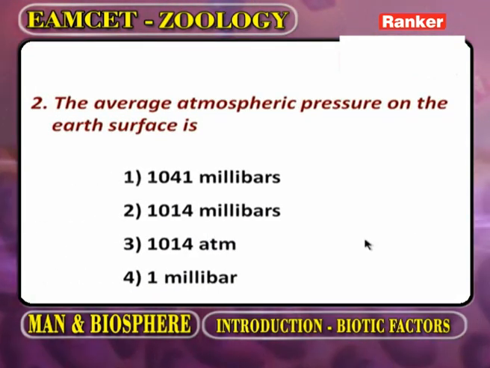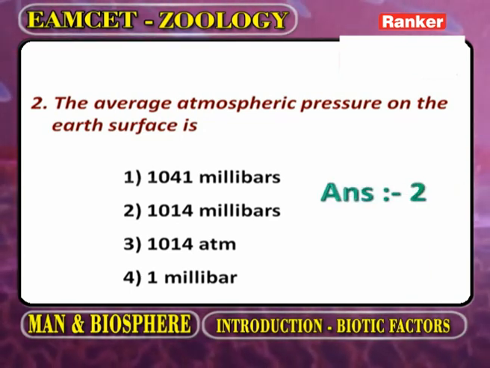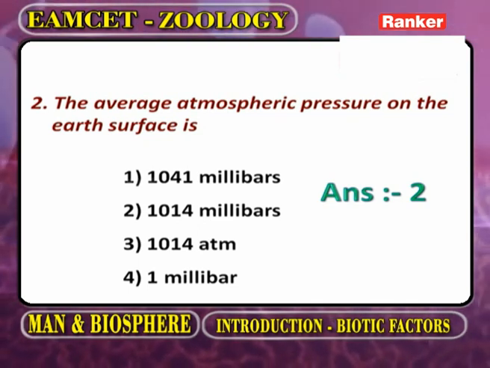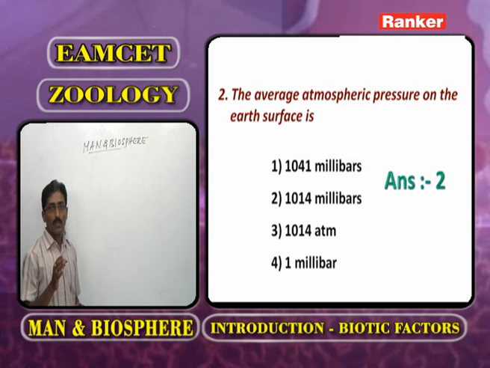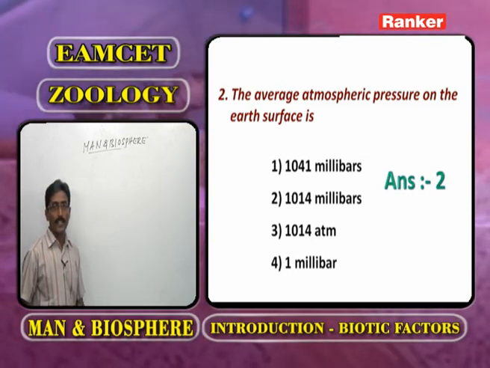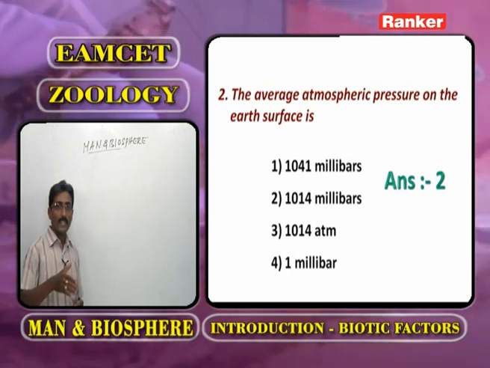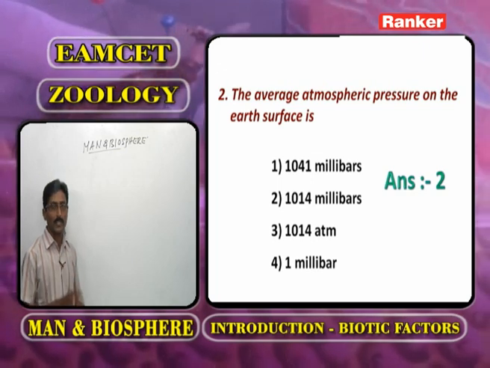Now, the average atmospheric pressure on the earth surface. The earth is broadly classified into three physical components. One we call atmosphere. What is meant by atmosphere? The gaseous envelope covering the earth, that we call the atmosphere.